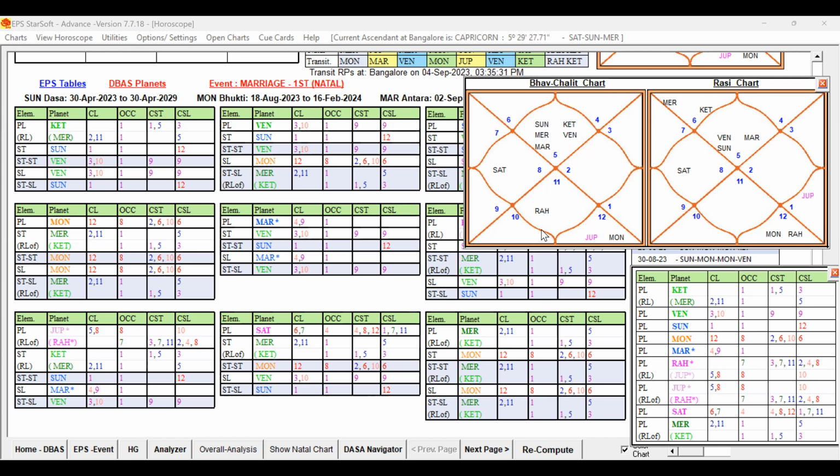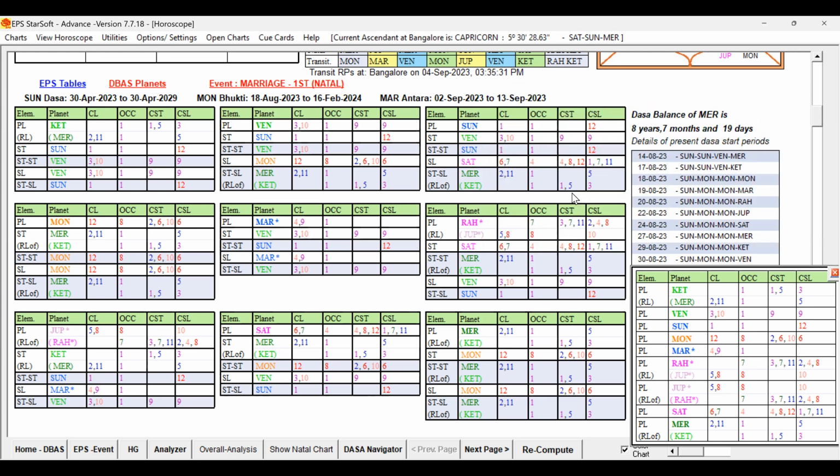So now we are going to study the destiny. Who is the 7th lord? Before that, let me open the birth chart, maybe if it is required. Now let us check the destiny planets. What are the 7th lord planets? The 7th lord is Saturn and the 7th sublord is also Saturn. So let us focus on this Saturn, the 7th lord and also the 7th sublord.